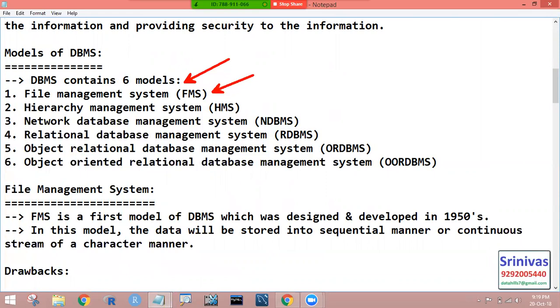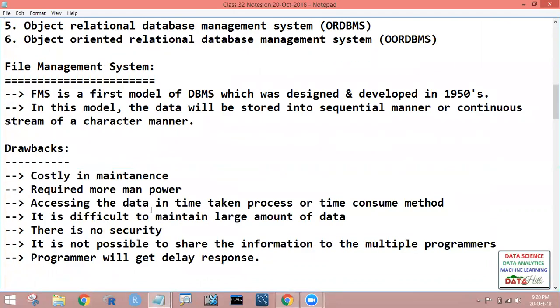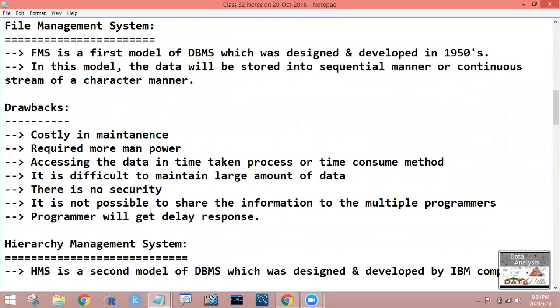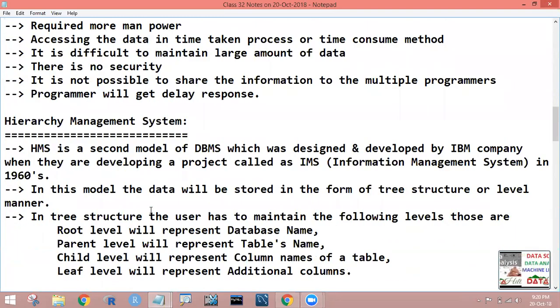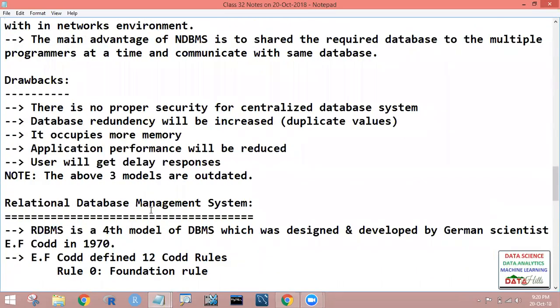The first one is file management system, hierarchical management system, network database management system, relational database management system, object relational database management system, and the last one is object oriented relational database management system. Right. Next, we observed what a file management system is and when they developed it. What are the drawbacks of this file management system? Next, what is the next model and what are the drawbacks in it? We observed three models: file management system, hierarchical, and network database.